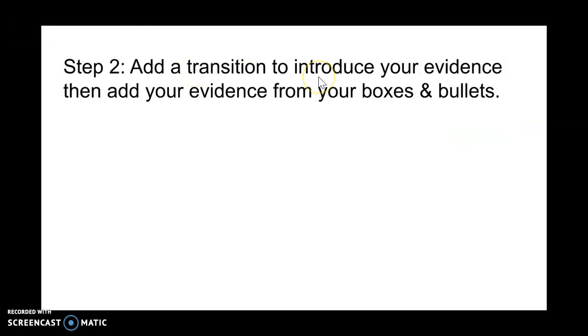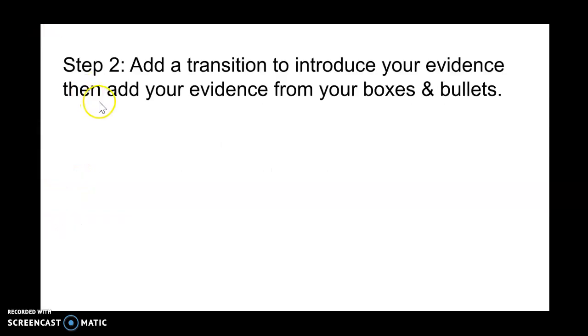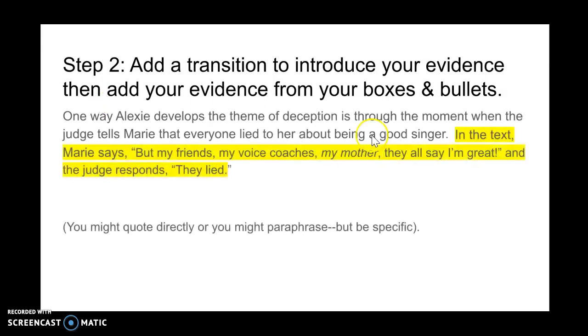Step 2 is equally straightforward. Add a transition to include your evidence, and then add your evidence from your boxes and bullets. So, this is my evidence, my quote, but I can't just copy it directly. I need a transition. Let me give this a try. I already had my first sentence, and now let me add a transition in front of my evidence. I'll say, "In the text, Marie says, 'But my friends, my voice coaches, my mother, they all say I'm great.' And the judge responds, 'They lied.'"